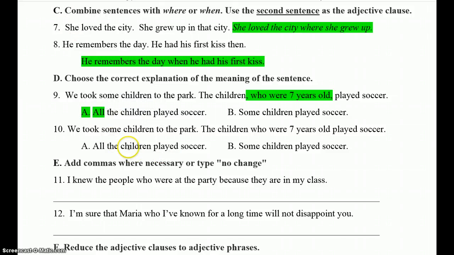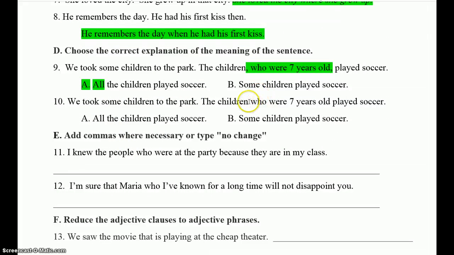Now, number 10, we have the same sentence except our adjective clause does not have any commas, which means crucial information. This lets you know which children I'm talking about. So it's not saying all of the children, it's only the children who were 7 years old, not the 6 years old, not the 8 years old, just only these. So in this case, we have to go with the some option. No comma means not all of them, just some of them. All right, going on to E.